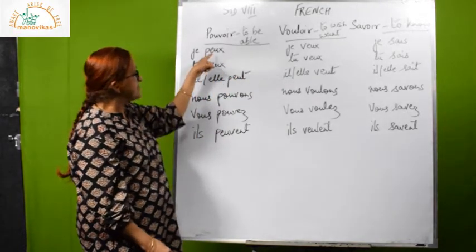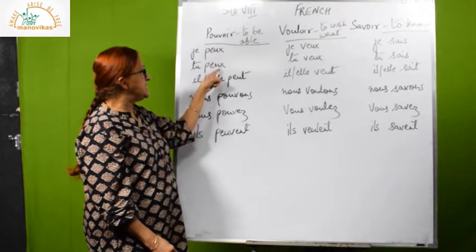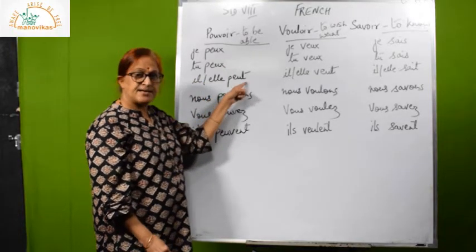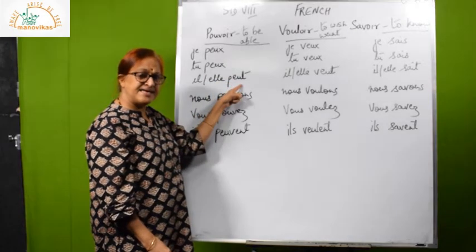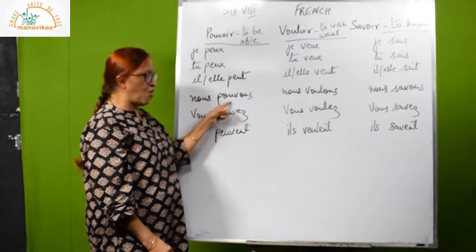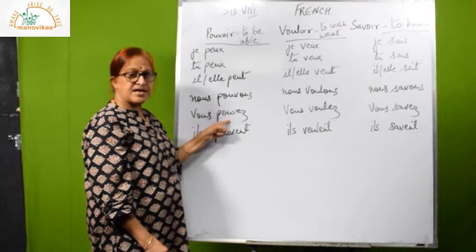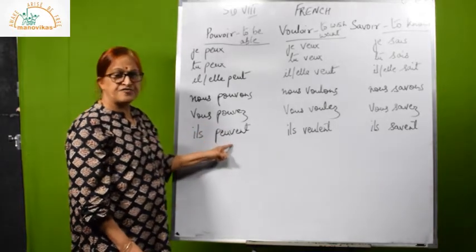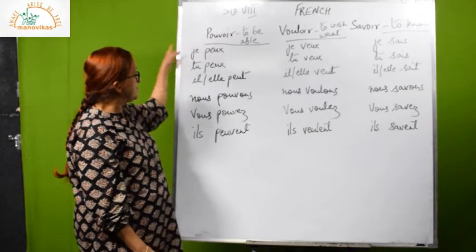But at the same time you have to learn the spellings. P-E-U-X, P-E-U-X, il and elle becomes P-E-U-T. Il peut, elle peut. He can, she can. Nous pouvons, P-O-U-V-O-N-S. Vous pouvez, P-O-U-V-E-Z. Ils peuvent, P-E-U-V-E-N-T.